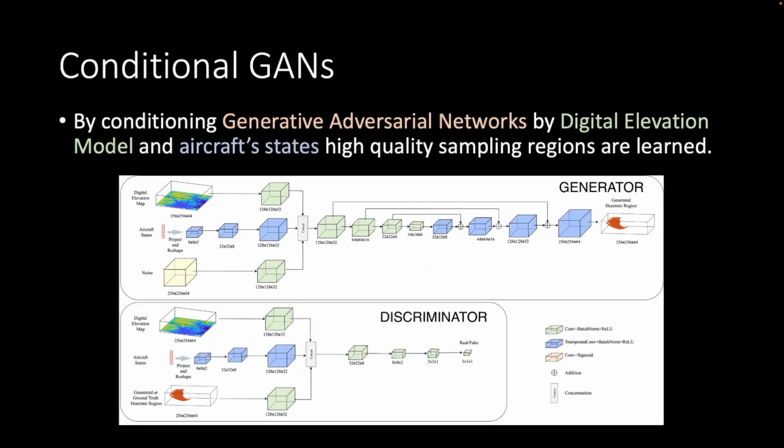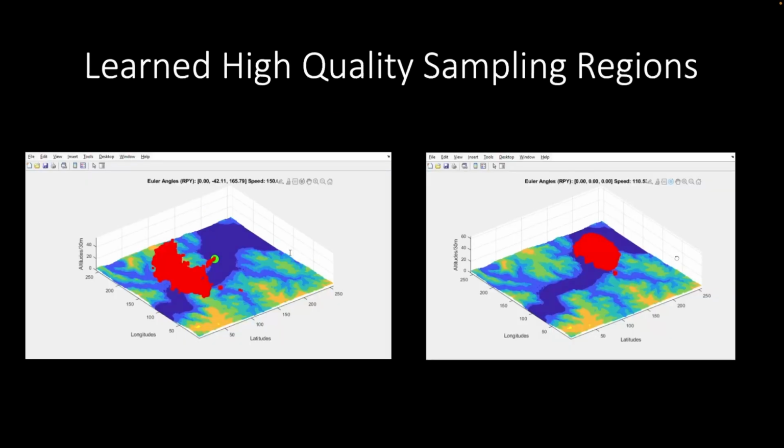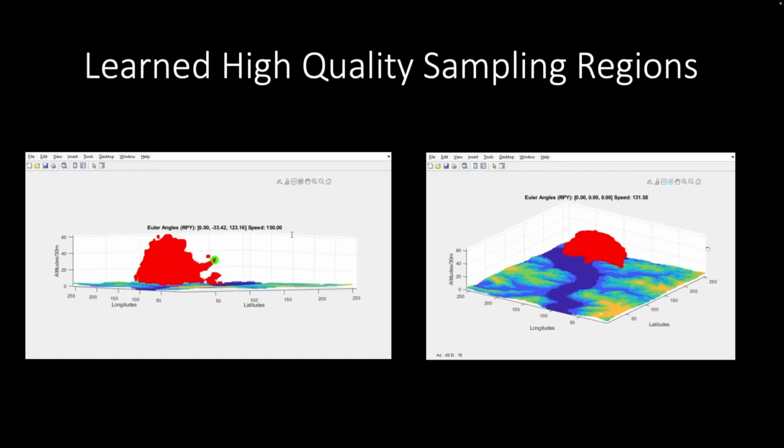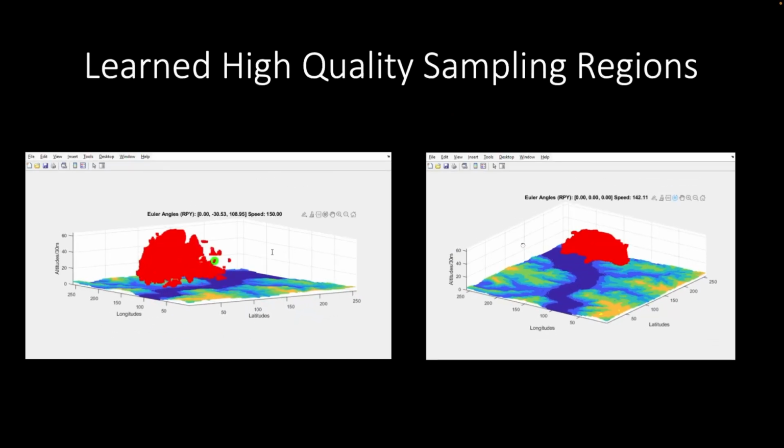We employ conditional generative adversarial networks to learn the distribution of high-quality sampling regions. The generator network is conditioned on the digital elevation map and the aircraft state vector to produce a generated heuristic region. The discriminator evaluates authenticity against ground truth, driving the generator to produce increasingly realistic outputs. Here you can see learned high-quality sampling regions for different initial conditions.